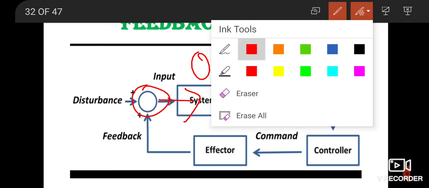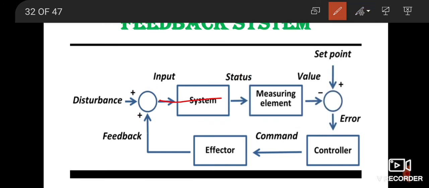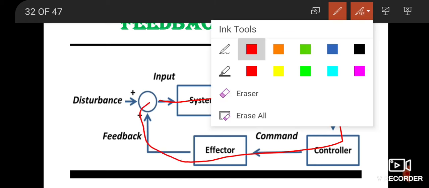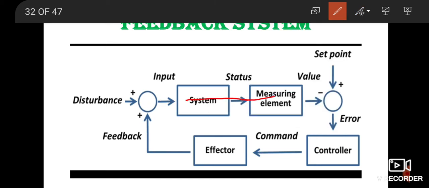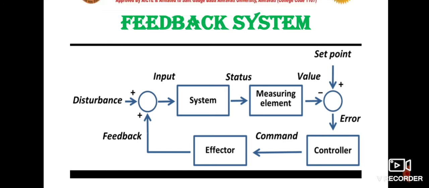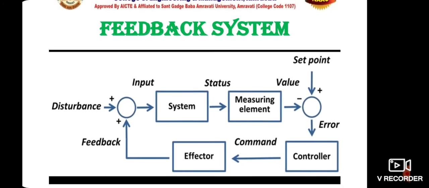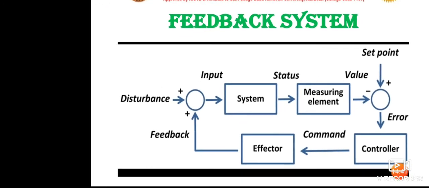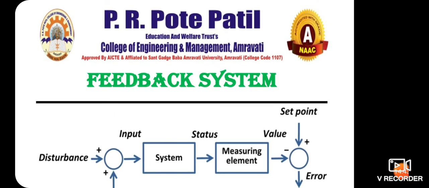So what is happening here? The system is getting its feedback and it is correcting itself. The system is running, then you are measuring it, then you are getting its feedback, and by the feedback you are again making corrections in that particular system. So that is called a feedback system. Now it is very easy for you to understand what we basically mean by feedback system.